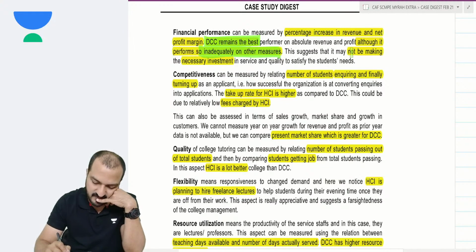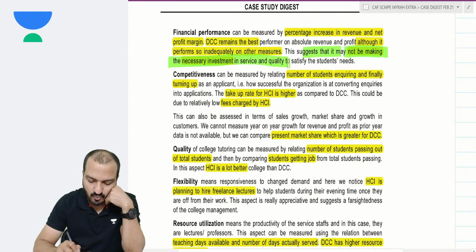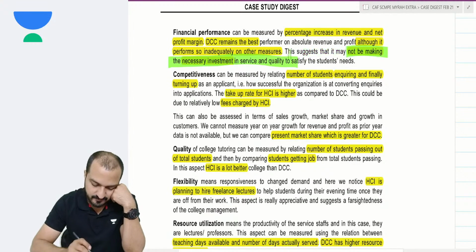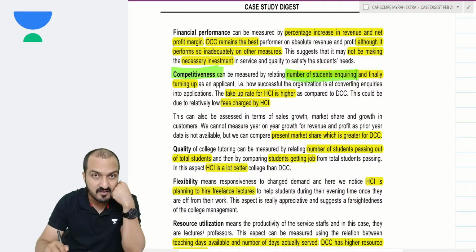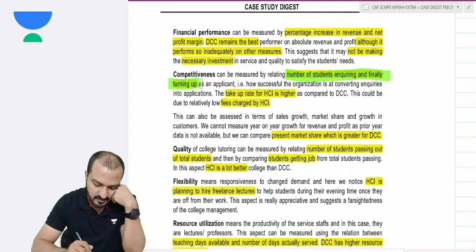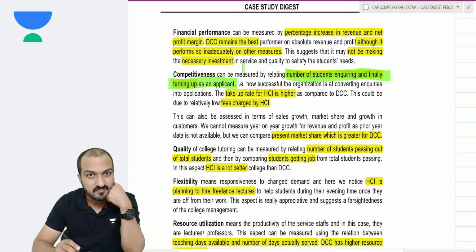This may suggest that it is not making necessary investment in service and quality for the customers. Competitiveness can be measured by the number of students inquiring, and from that, how many finally turn up for admission. So you can say the take-up ratio.